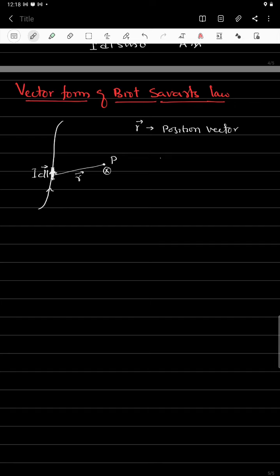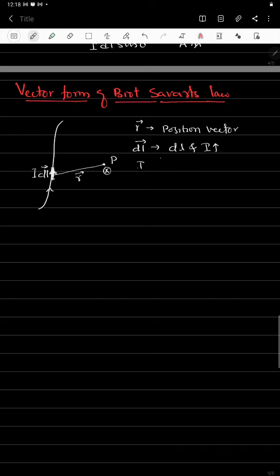A current element is a small portion of the conductor carrying a current, and it is written as the vector dl, whose magnitude is dl and whose direction is the direction of the current.